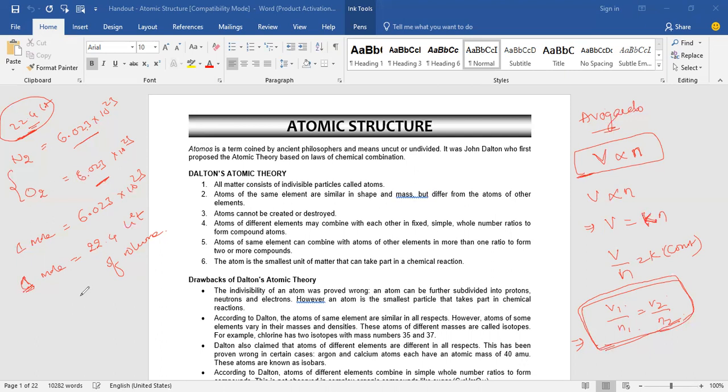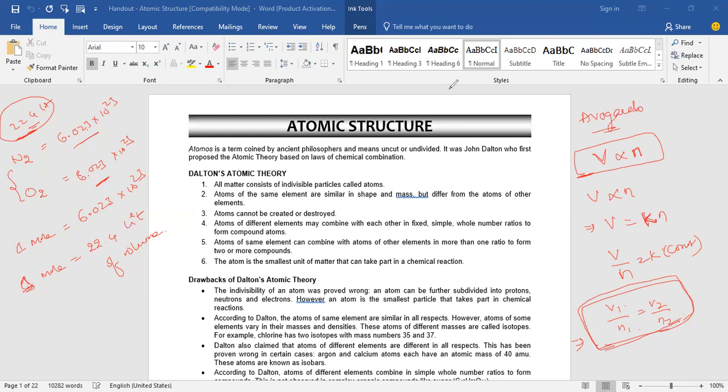The next one is that atoms can neither be created nor destroyed in any chemical reaction. They just undergo rearrangement of atoms only. In any chemical reaction, atoms undergo only a rearrangement process, but they will not be destroyed or created. That is the next point in the Dalton atomic theory.